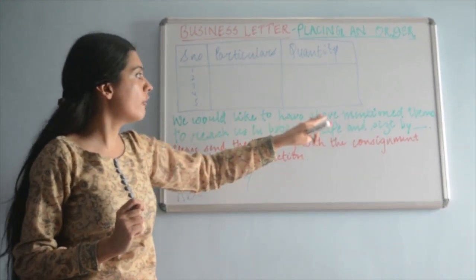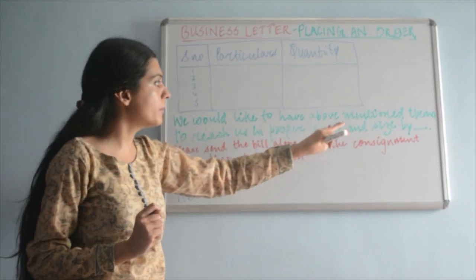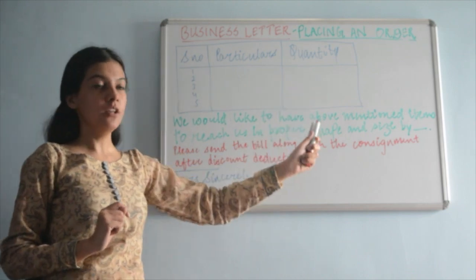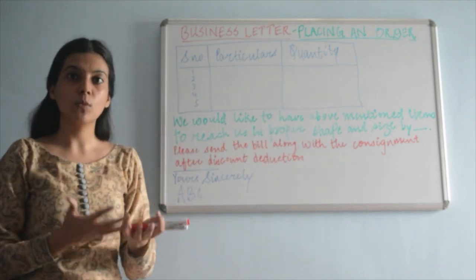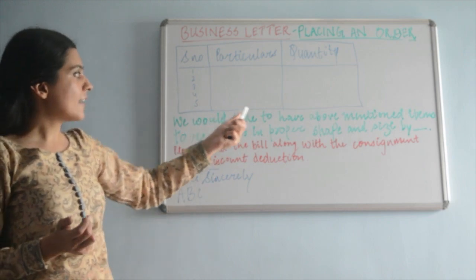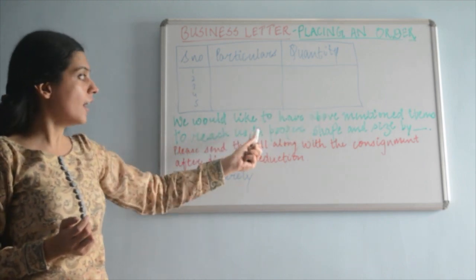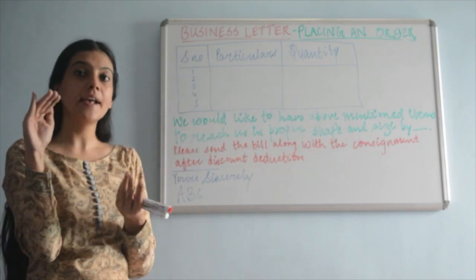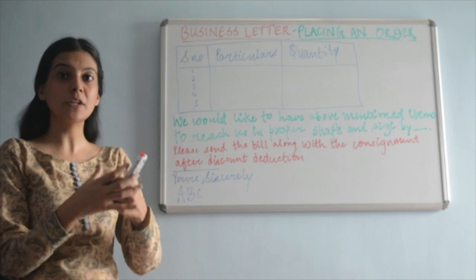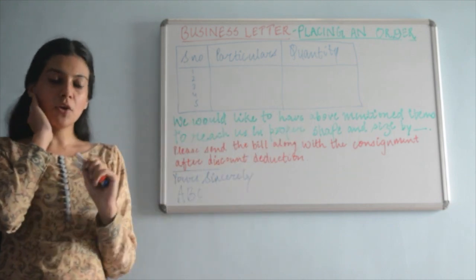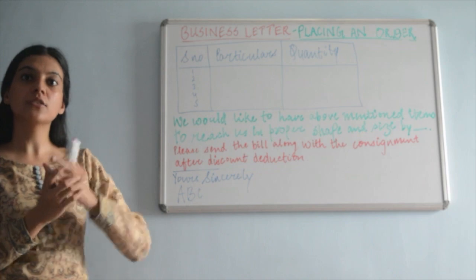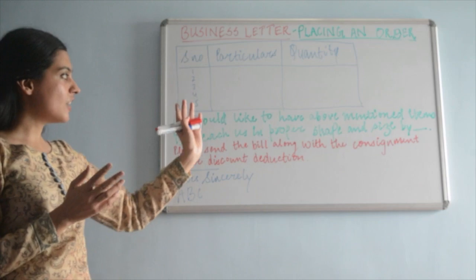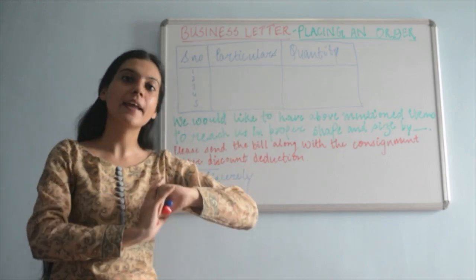We would like to have above mentioned items to reach us in proper shape and size by, now this is very important. Once you have made your table, you clearly have to state the deadline. When do you want your order by? So we would like to have the above mentioned items to reach us in proper shape and size. You're actually giving the standardized benchmark for the goods that's going to be delivered to you and by. So there are so many students who are going to write 10th June above, and out here they'll write we would like to have above mentioned items to reach us in proper shape and size by 8th June.